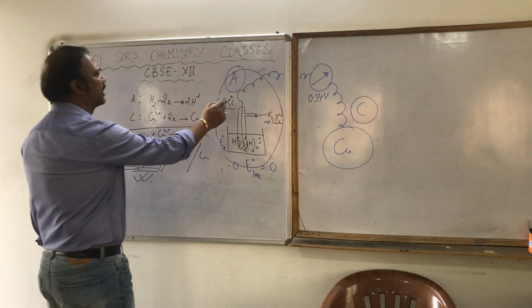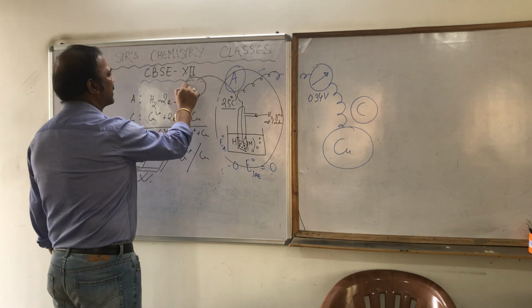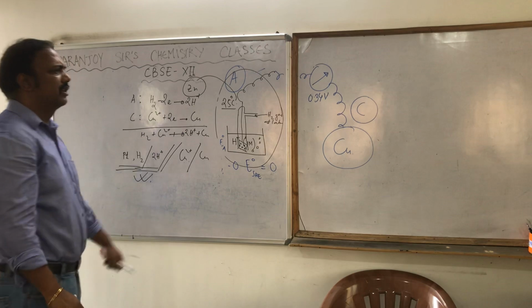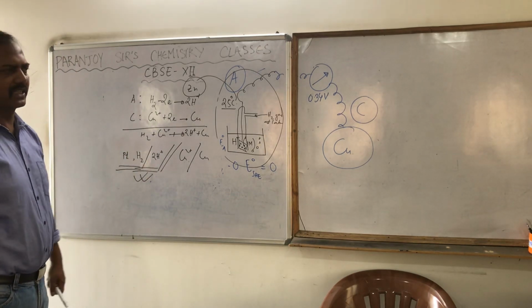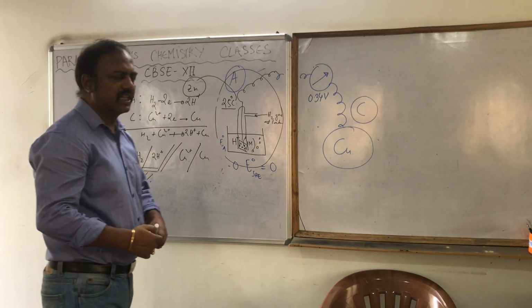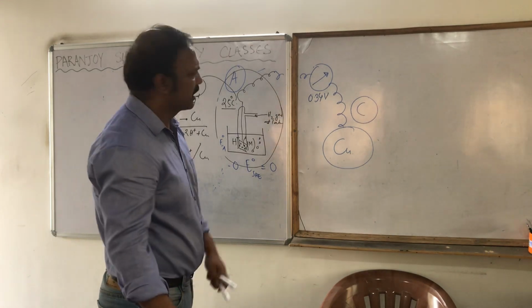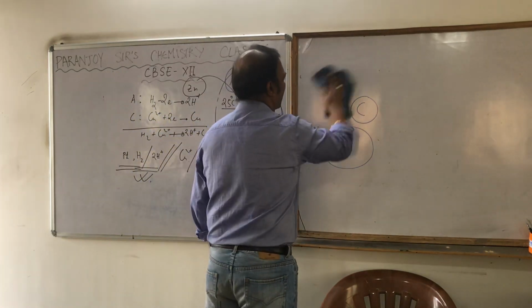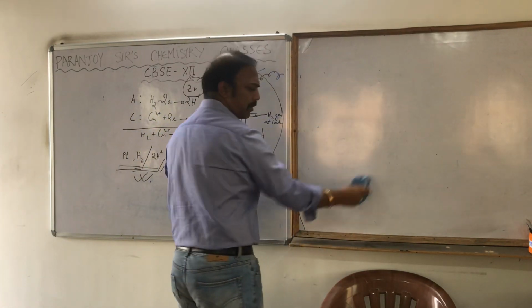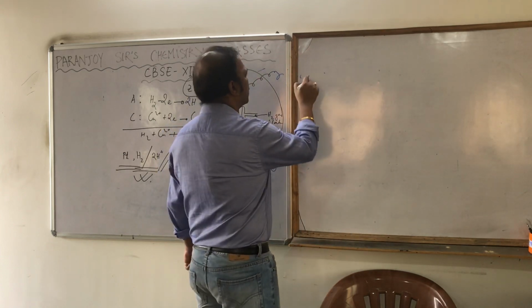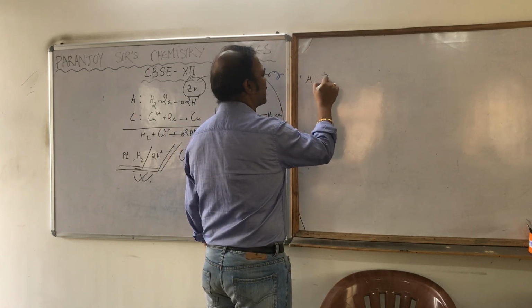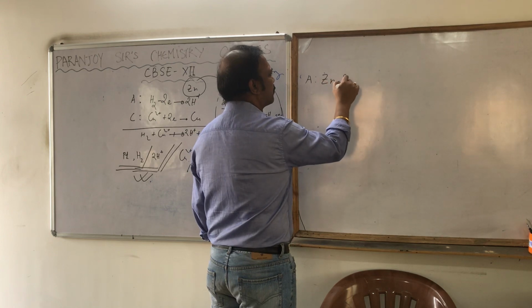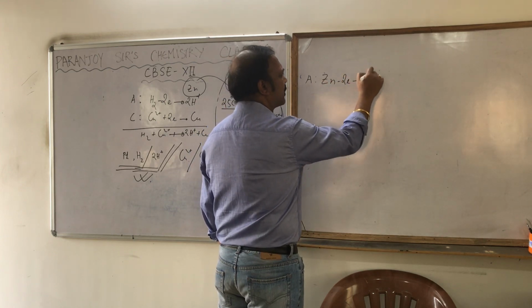Suppose this is now connected with zinc. So zinc, as I told, is behaving as anode. SHE is behaving as cathode. So what is the reaction now that is taking place at anode? At anode, the reaction that is taking place is oxidation. So zinc is losing 2 electrons and is becoming Zn2+.